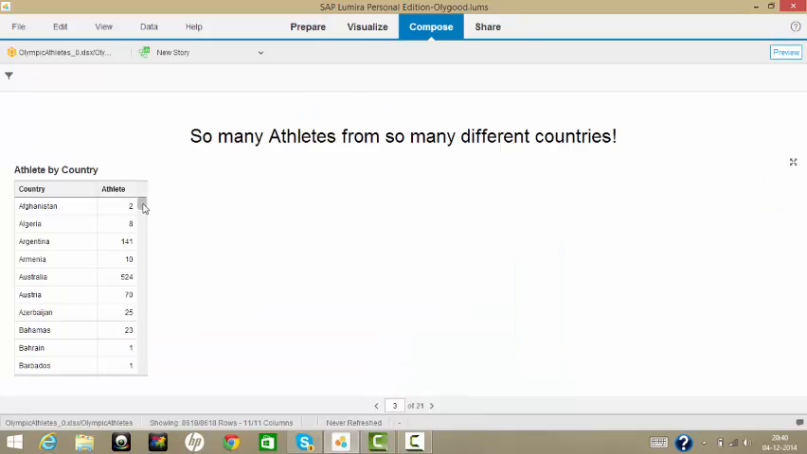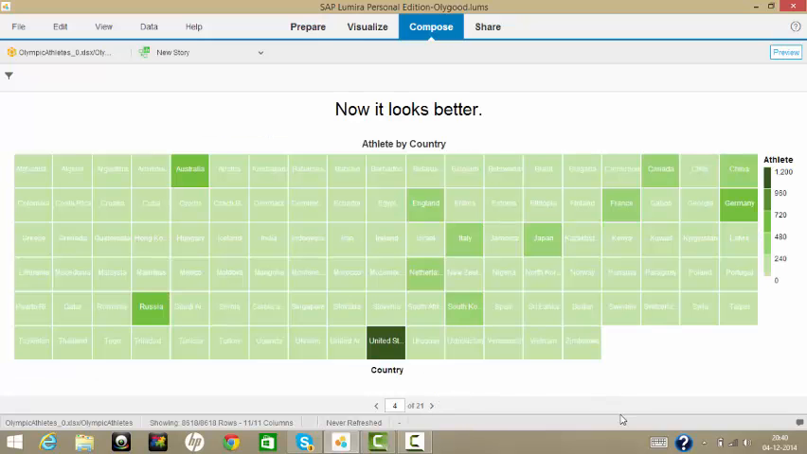So this is a table which shows the number of medal winning athletes from each country. This is not a very efficient visualization. So I have a visualization in a heat map where the darkness of the color shows the number of medal winning athletes from that country. So this is United States with about 1,109 medal winning athletes, and this should be second, Russia with about 706, and Australia 524.